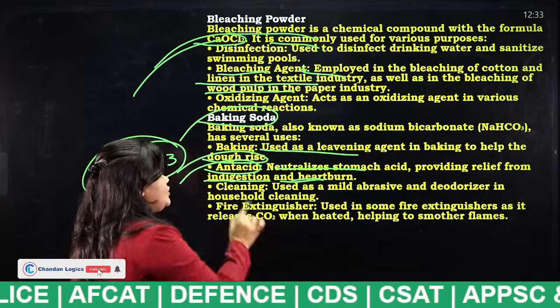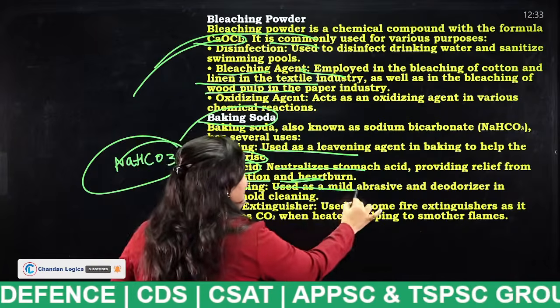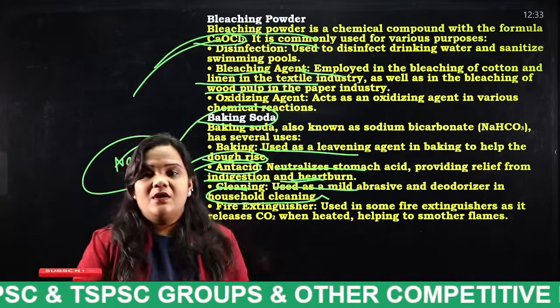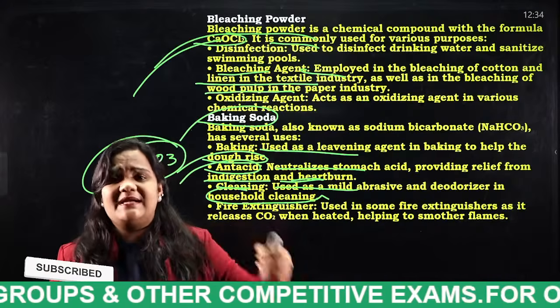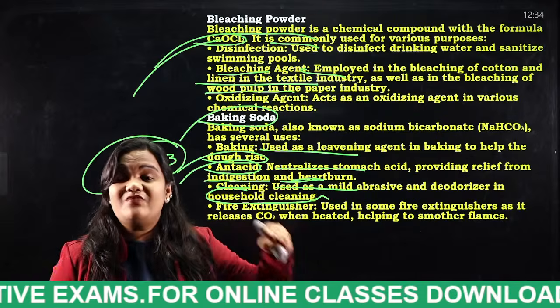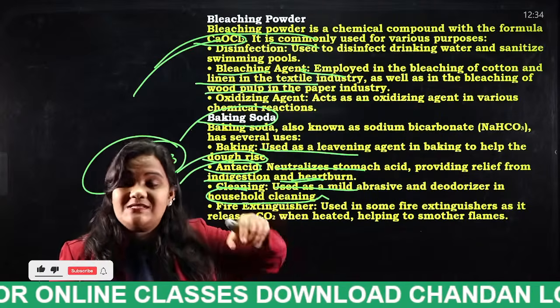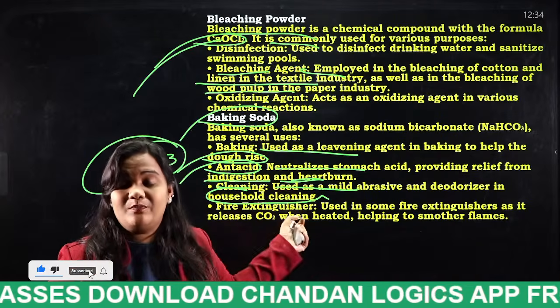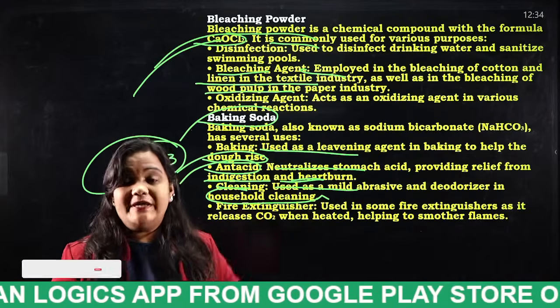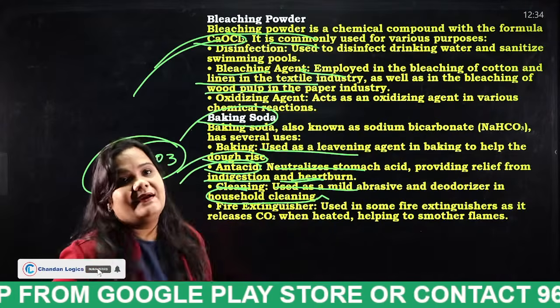It is also used for cleaning, as a mild abrasive and deodorizer in household cleaning. So sometimes when our gas stove is very dirty, if we pour this baking soda, we can easily clean those stains. So it is also used as a cleaning agent.